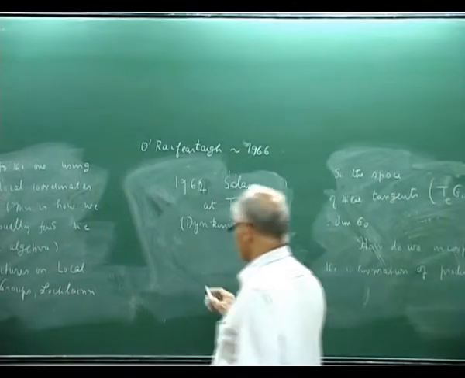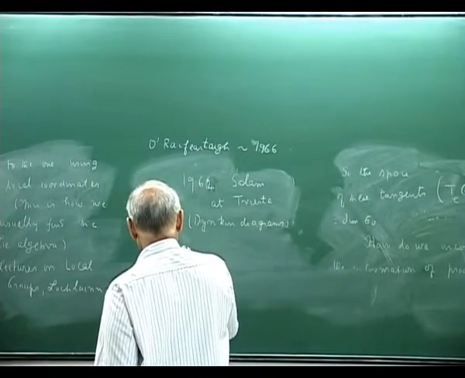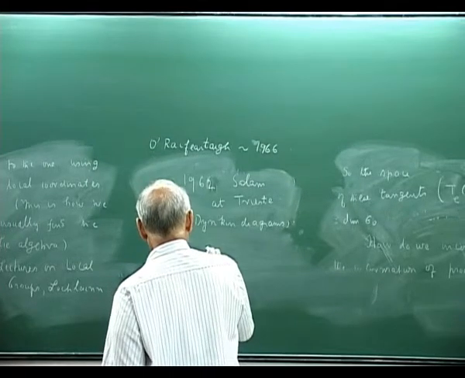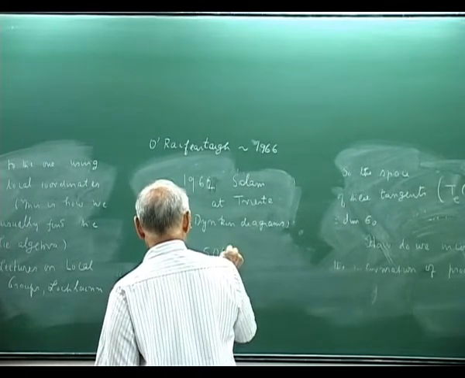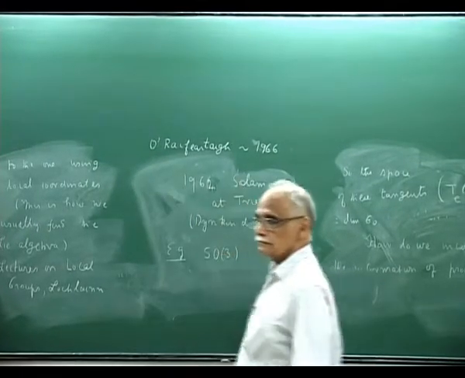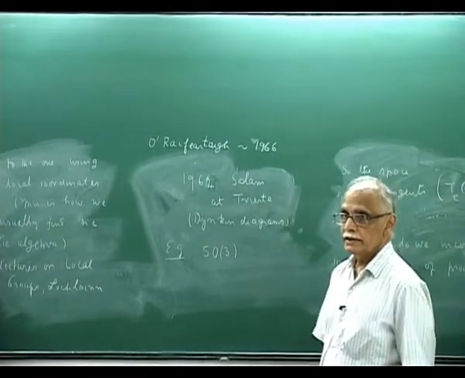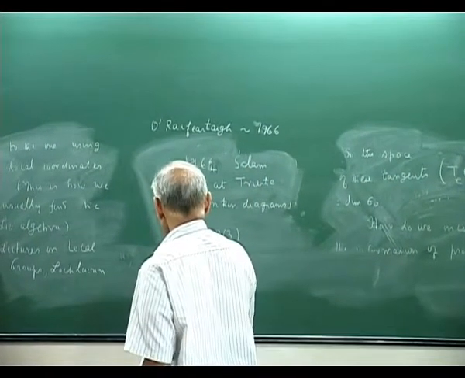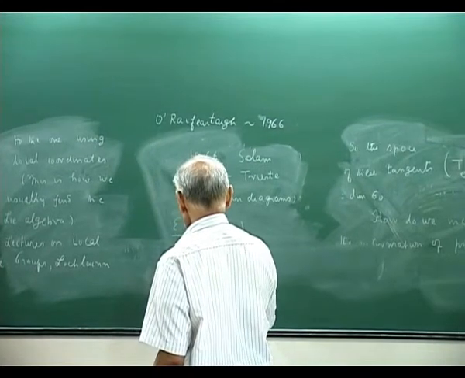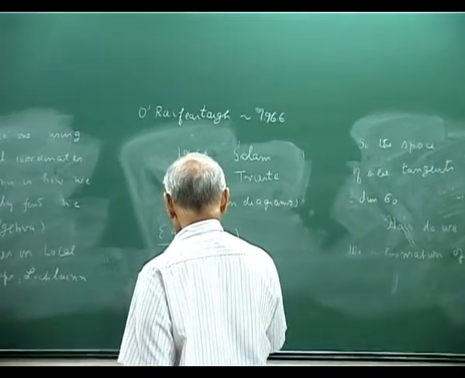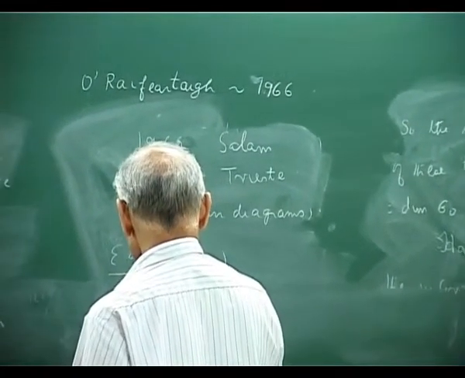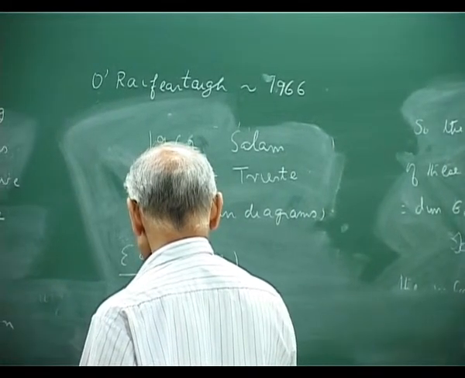So let me see what happens. Okay, example. Let me consider the group SO3. Okay. I want to find out R is in SO3 implies R transpose R is 1.